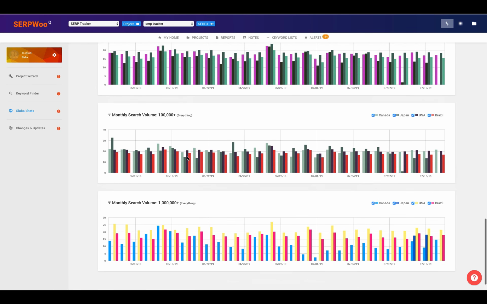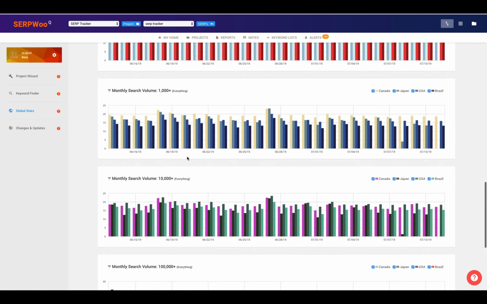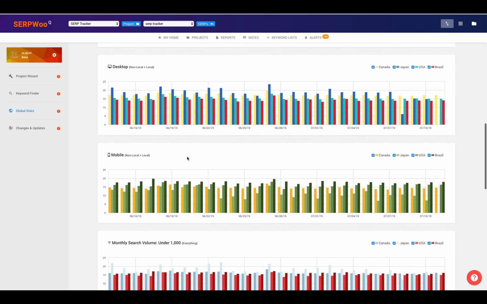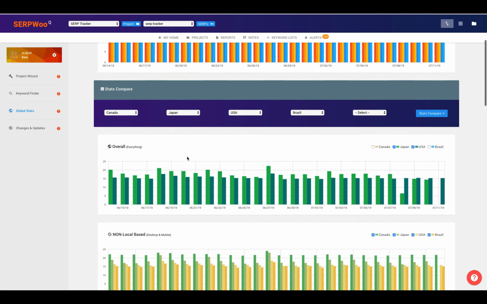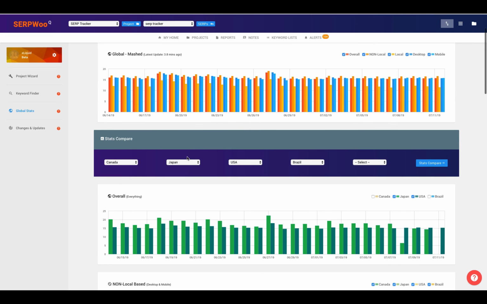So this is a really great tool that if you're noticing a lot of fluctuations within your particular project, keyword and SERPs, even your particular niche, you can come in and compare that to what's happened globally so that you can answer the question, is this just you or is this everybody?